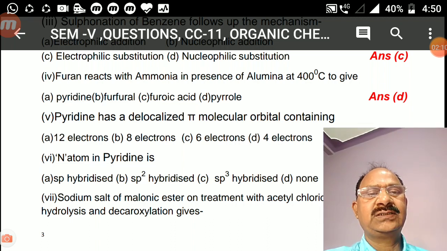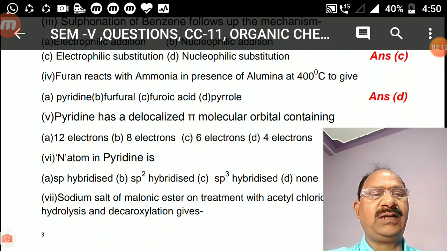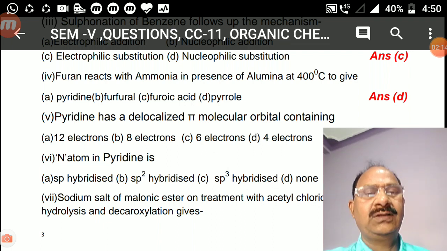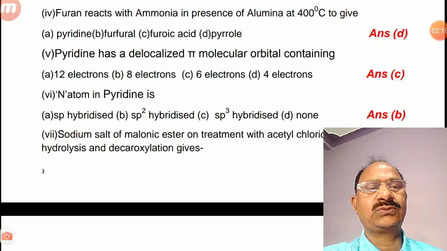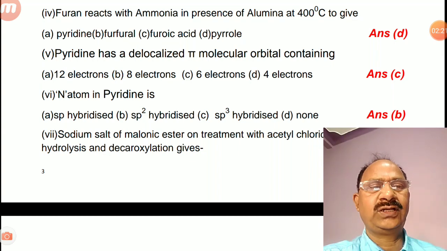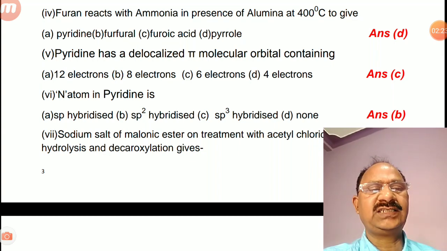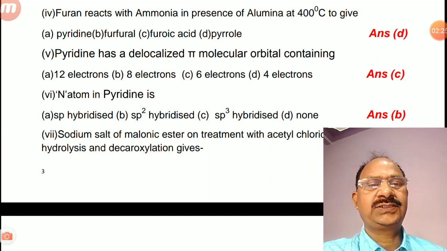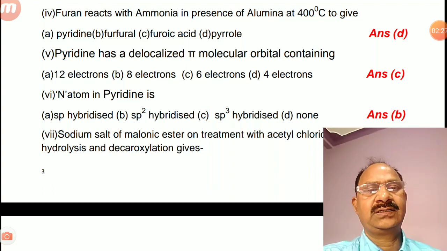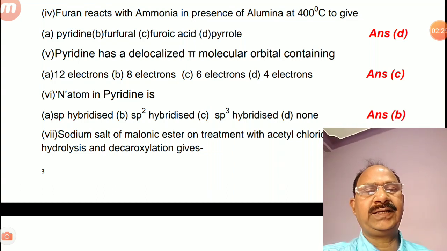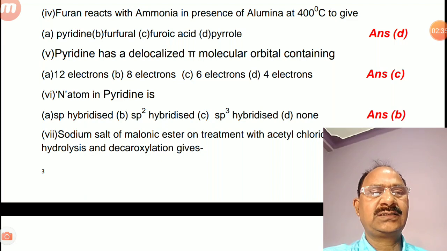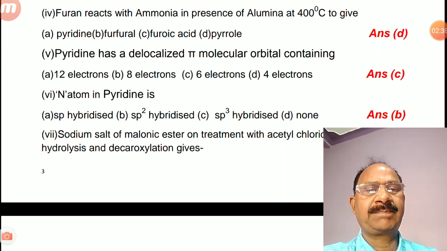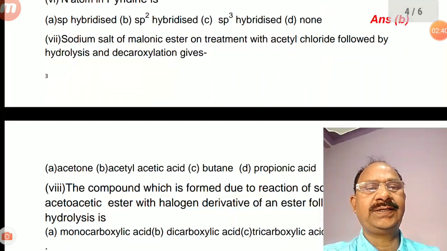The fifth question is, pyridine has a delocalized pi molecular orbital containing, first choice 12 electrons, second choice 8 electrons, third choice 6 electrons and fourth 4 electrons. The correct answer is C, that is 6 electrons. The sixth question is, nitrogen atom in pyridine is sp hybridized, second choice sp2 hybridized, third choice sp3 hybridized and fourth none. The correct answer is B, that is sp2 hybridized.